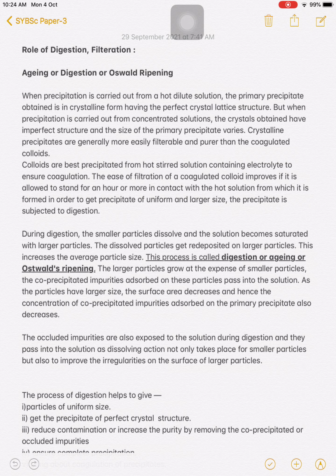The large particles grow at the expense of smaller particles. The co-precipitated impurities adsorbed on these particles pass into the solution. As the particles have large size, the surface area decreases, and hence the concentration of co-precipitated impurities adsorbed on the primary precipitate also decreases. So during digestion, the co-precipitation is removed because the smaller particles get adsorbed on the larger particles.